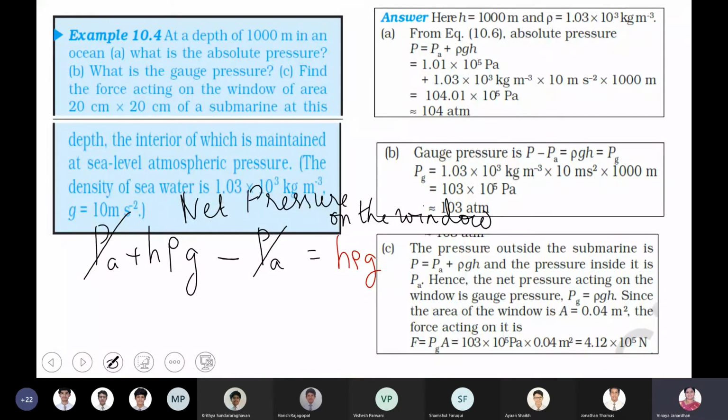So the net pressure acting on the window is H rho G. What is the question which is asked? Find the force acting on the window. So what is the formula for pressure? Pressure is equal to force upon area. So what will be the force? Pressure into area. Yes or no, boys? Yes, ma'am. So force will be equal to net pressure into area.